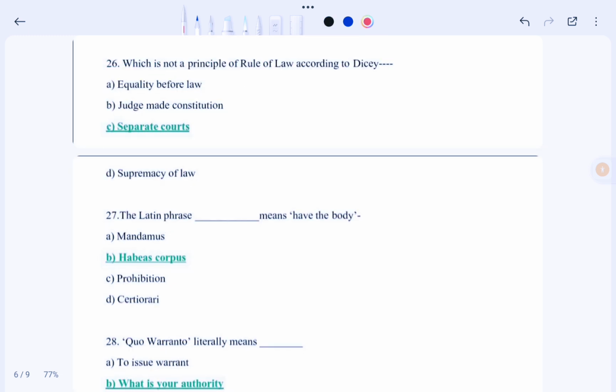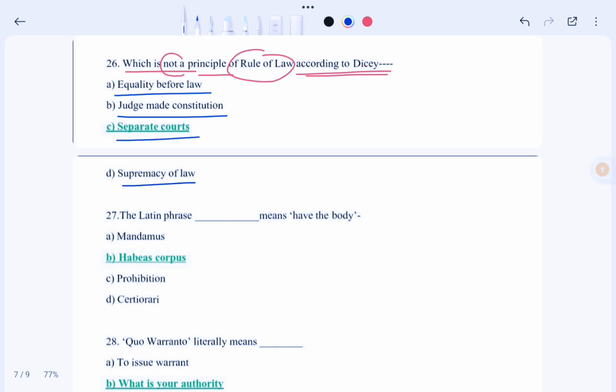So the next question is, which is not a principle of rule of law according to Dicey. Very important question. Let's see the options. Options are: A, equality before law; option B, judge made constitution; option C, separate courts; option D, supremacy of law. So in this case our correct option would be option C, that means separate courts.